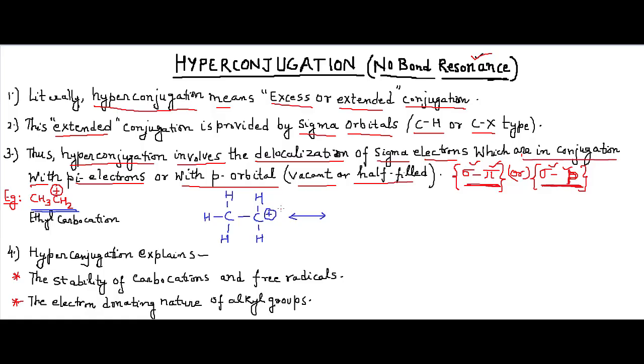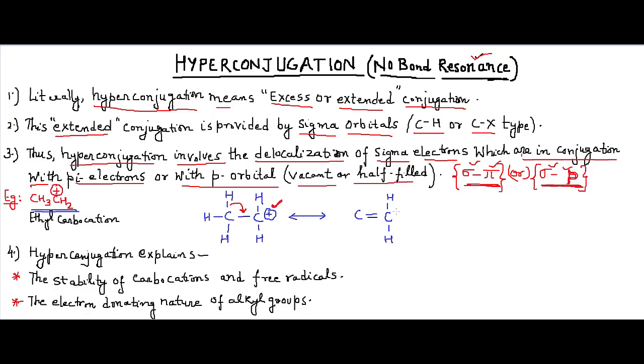Here we have a vacant p orbital, described by the positively charged carbon. What happens is this C-H bond gets shifted towards the carbon-carbon single bond, and then the structure which arises has a double bond here, and the positive charge on this carbon is gone.